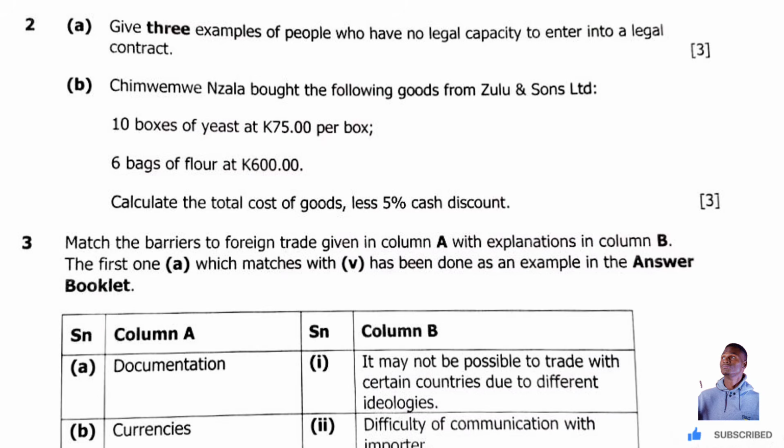Now, 3 examples of people who are not allowed. Number one, minors.